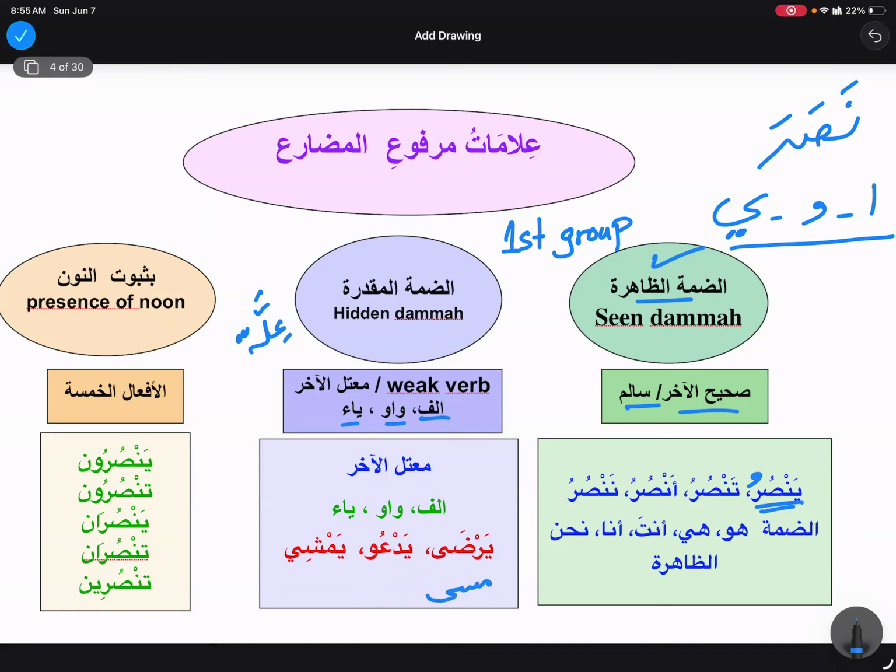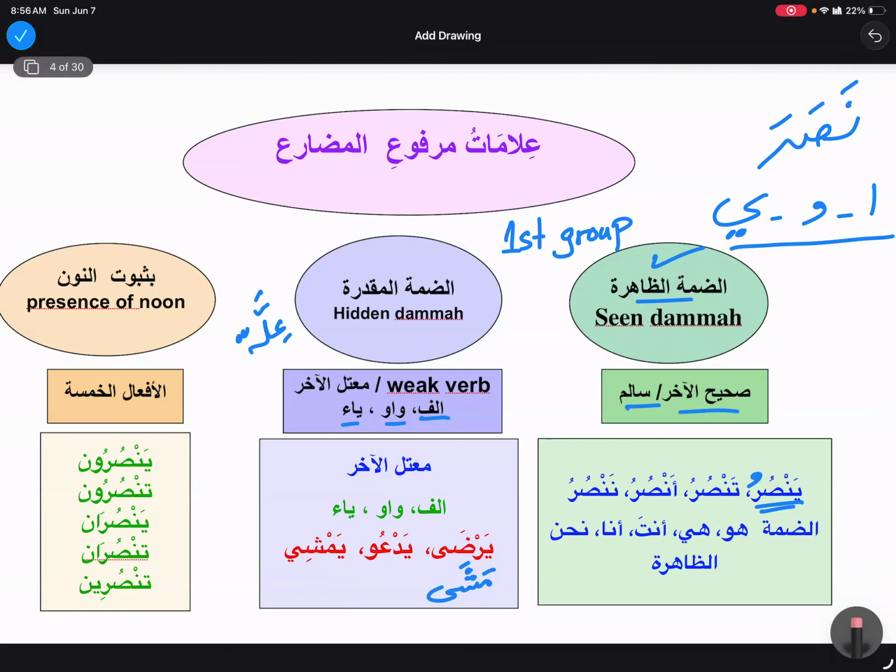Even masha, we just say masha, because when it is madi it is like an alif maksura ending.